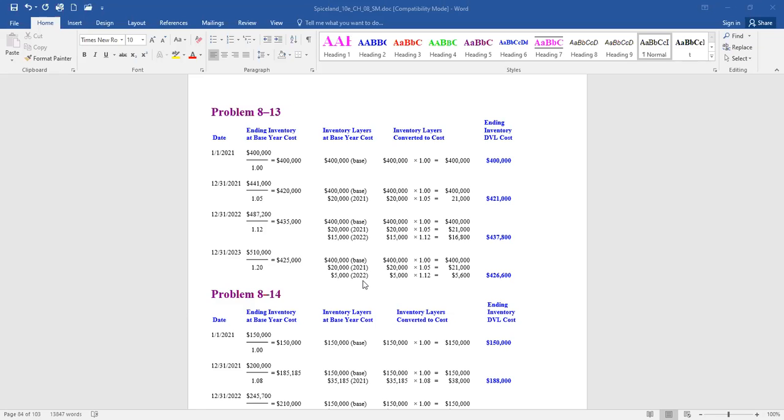It started taking away from a prior year's layer. So what's our inventory balance at the end of this year using dollar value LIFO? Wow, 426,600. On our books, it says 510,000. Look at how much of a difference. So what we're going to do is expense all that difference, truly having the LIFO effect as it was intended.